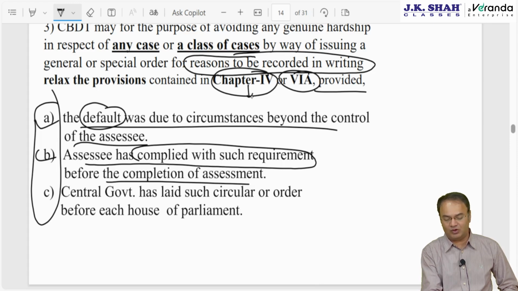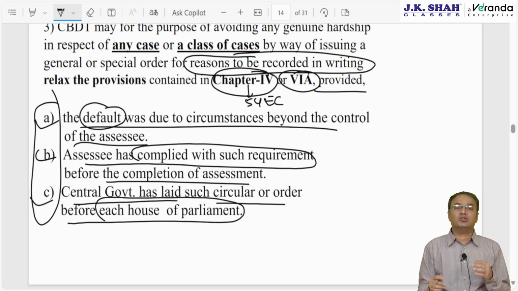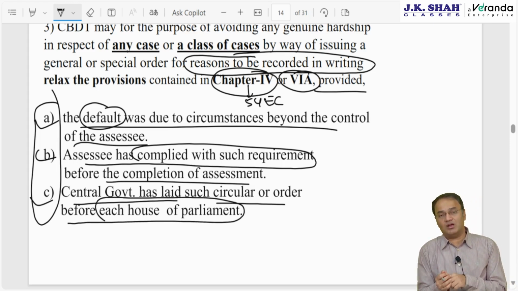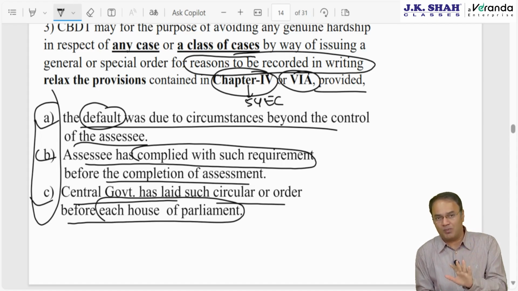So he invested in 54EC bonds after 6 months but before completion of assessment, and the central government has laid each such circular or order before each house of parliament. Rajya Sabha, Lok Sabha, upper house, lower house. Why present it in the Lok Sabha and Rajya Sabha? Parliamentarians may or may not understand. Not all parliamentarians will understand the contents of the circular. However, it is just to keep a watch on the income tax department so that they don't exceed their power.